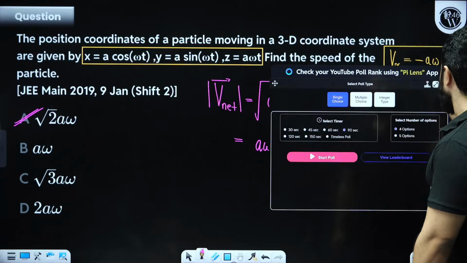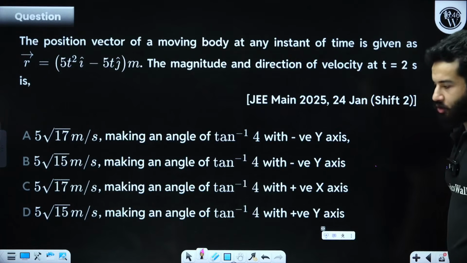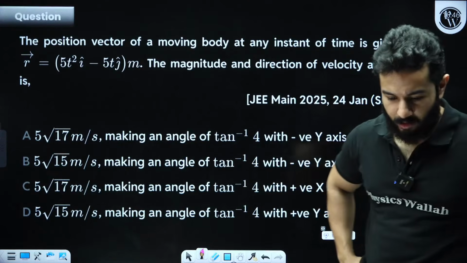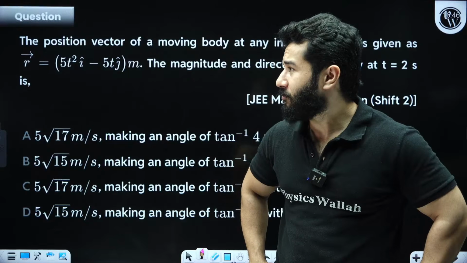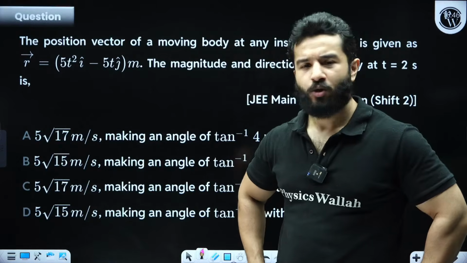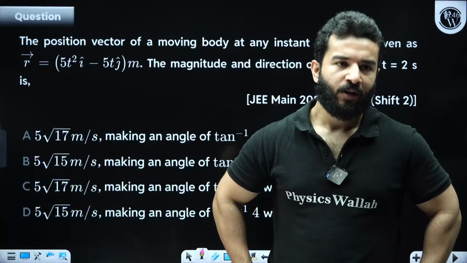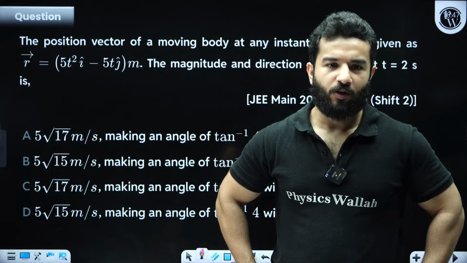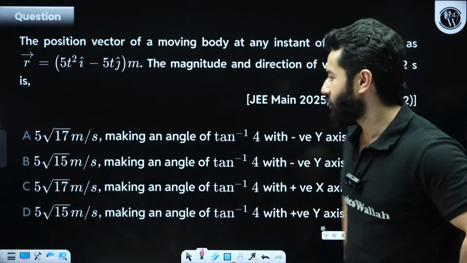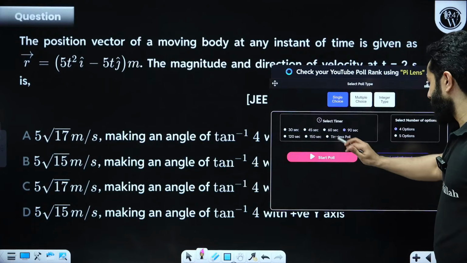Good, very good. Moving on to the next one. Let's solve this question now. Be quick. Till now we have only done 1 hour, 2 hours, I mean, even less than 2 hours. So do not feel tired. We need to solve motion in a plane also, right? Try to understand, we are very efficiently using our time and we are completing these chapters. Now let's move to this question. Be quick. Starting the timer, 60 seconds. Let's start.